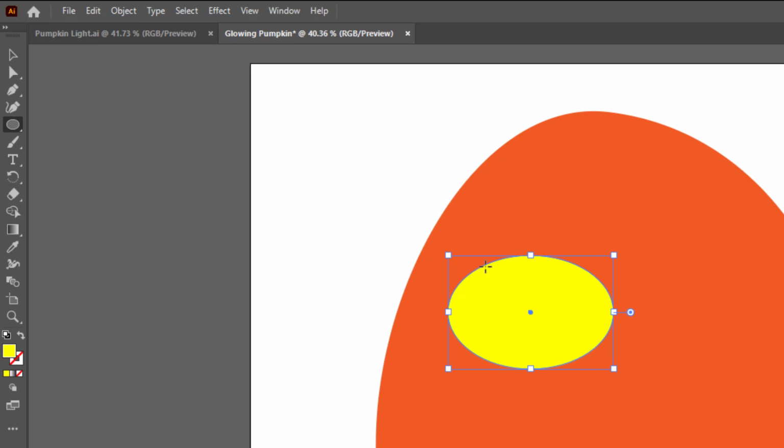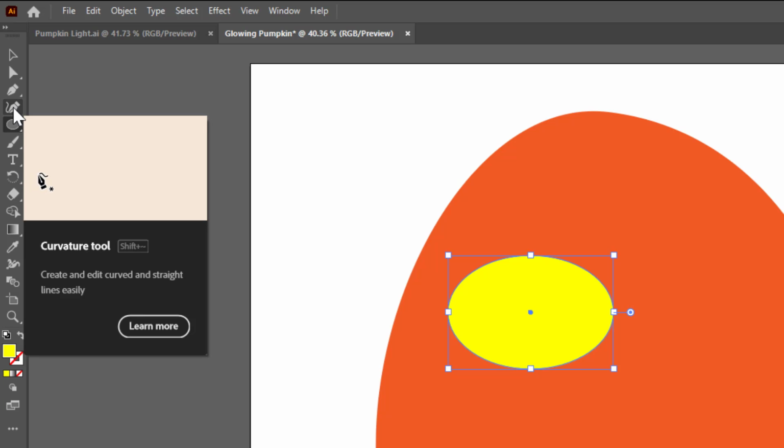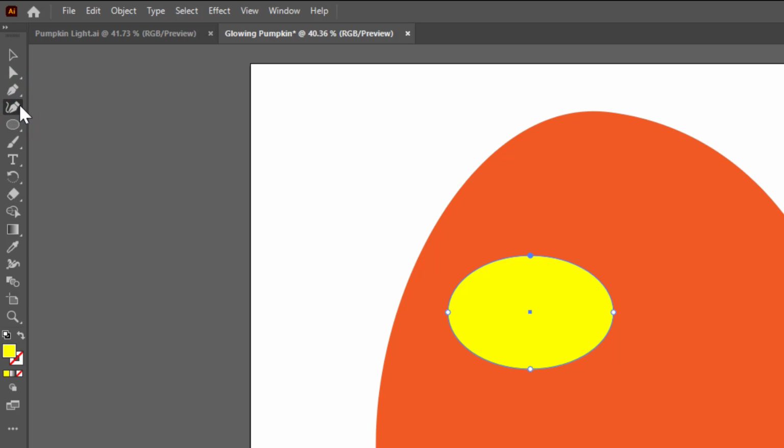Now I'm going to drag out an oval, and I'm going to change that to be the shape of the eye. So now I'm going to show you how to use the curvature tool. So go ahead and click to select that, and I'm going to click on these different points and just drag this around and modify it until I like the way it looks. And everyone's eyes will look a little bit different.